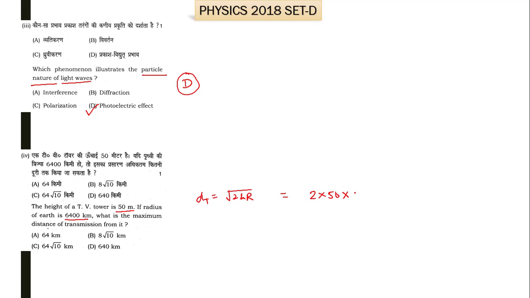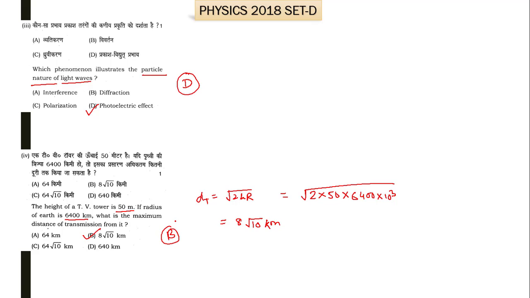First of all we have to convert the units of this distance. It is given in kilometers, so we have to convert it into meters. So it becomes 10 raised to the power 3 under the root. Now solving this we get 8 root 10, in meters, and 10 to the power 3 is there, so this will be in kilometers. So 8 root 10 kilometers, yes, it is here. So B is the right option for this.